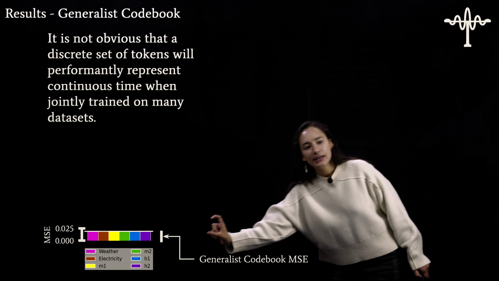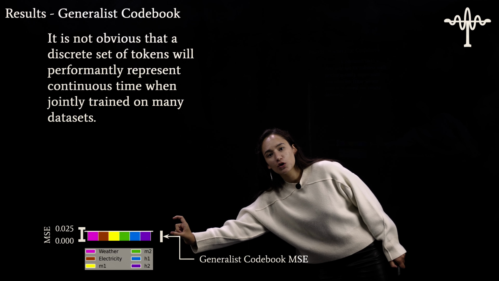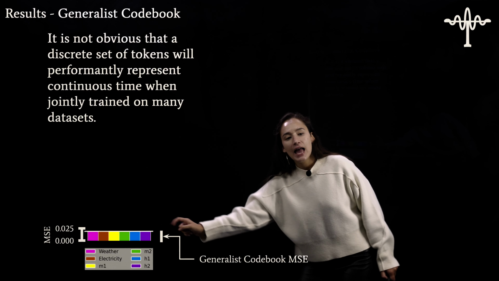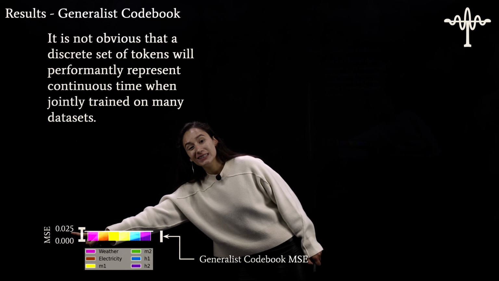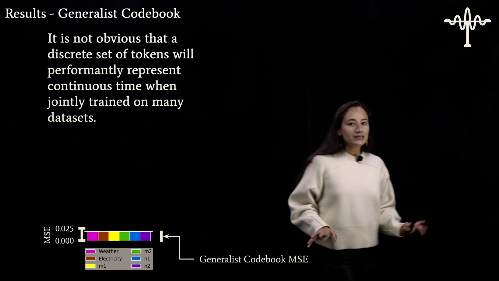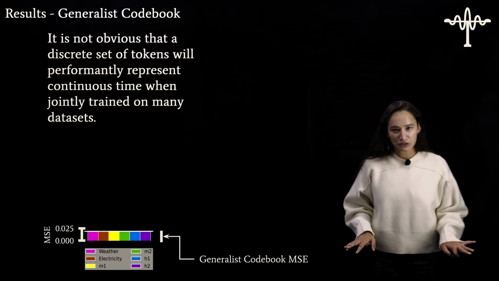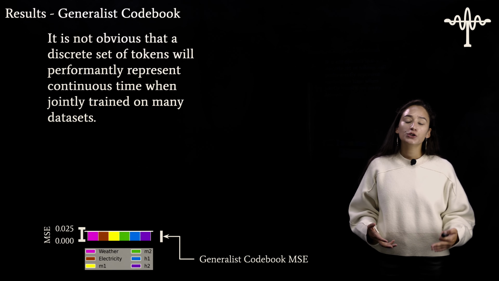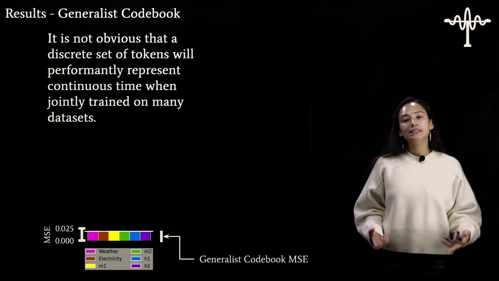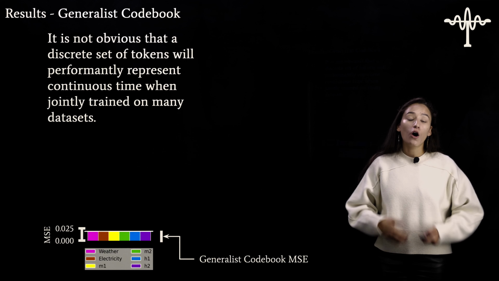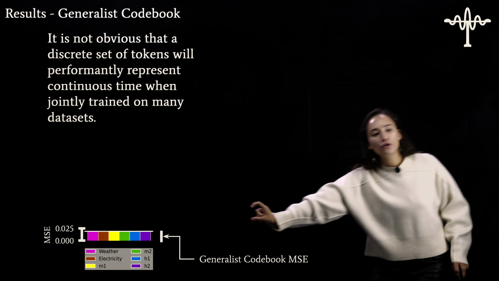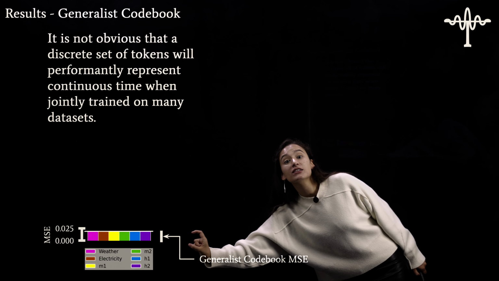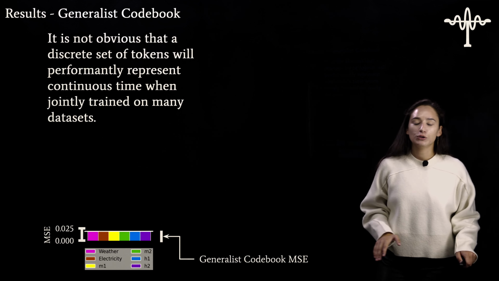What we're plotting here is generalist codebook mean squared error across many data sets. My MSE is a little bit lower than 0.025. Now that seems low to me. That seems like not a lot of error, but it really only matters in relation to my downstream tasks. Ideally, I want the error from this generalist codebook to be a lot smaller than the error from my downstream tasks.